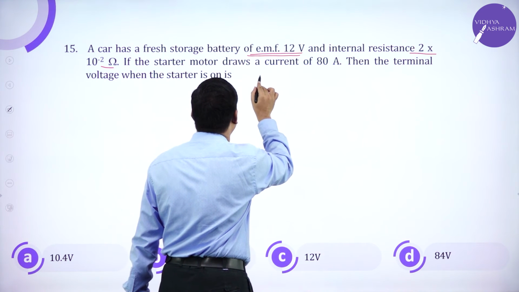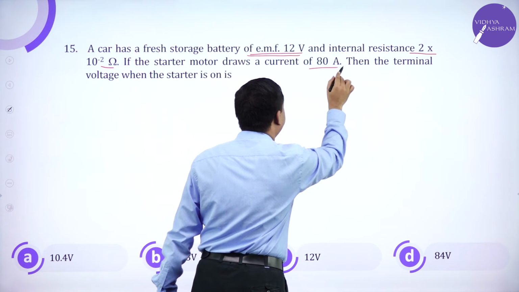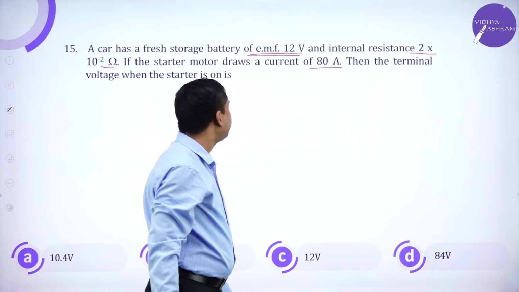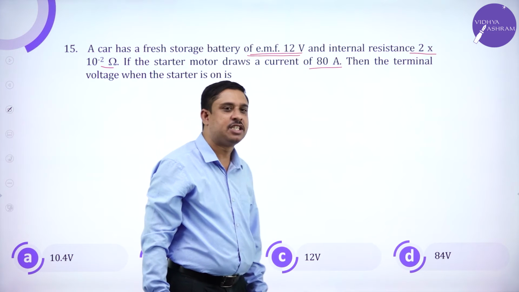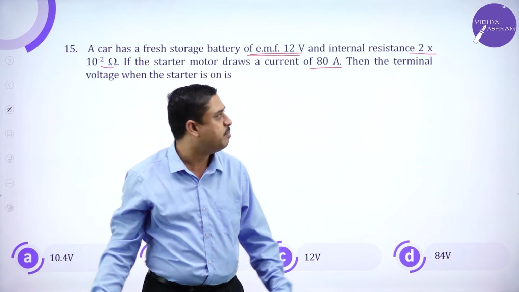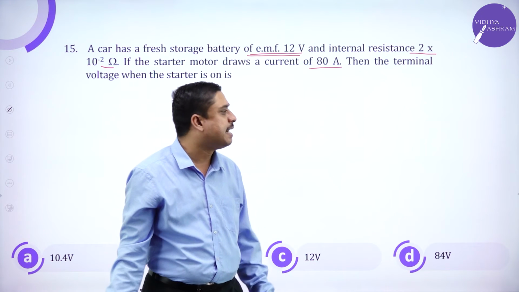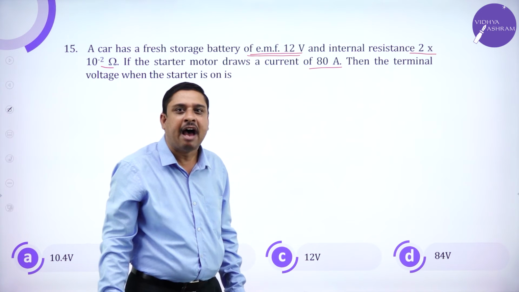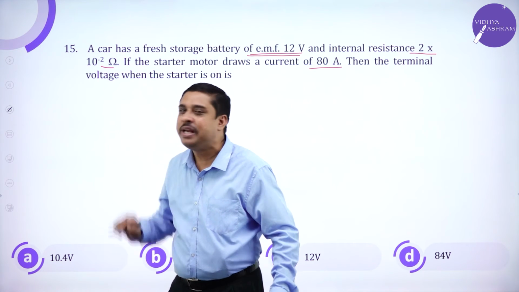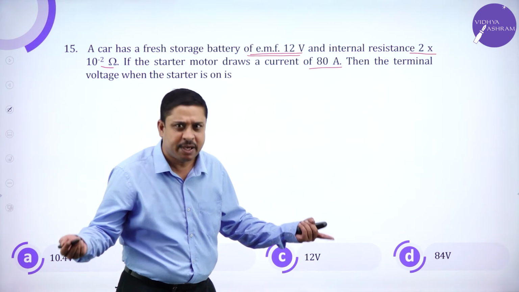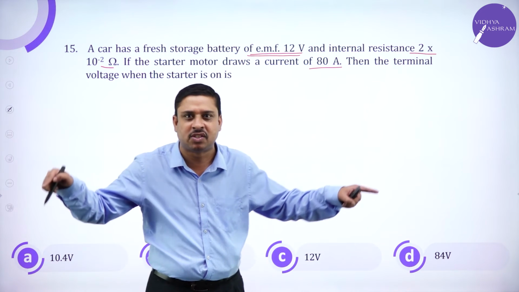If the starter drives a current of 80 amperes, what is the terminal voltage when the starter is on? Given EMF, internal resistance, and current, I have to calculate the terminal voltage, the terminal potential difference.